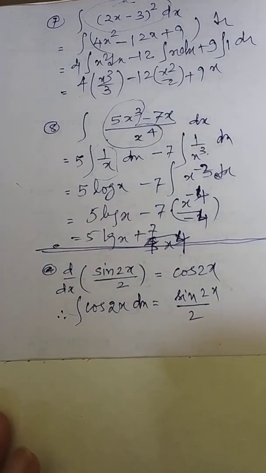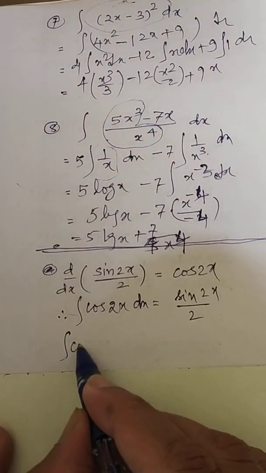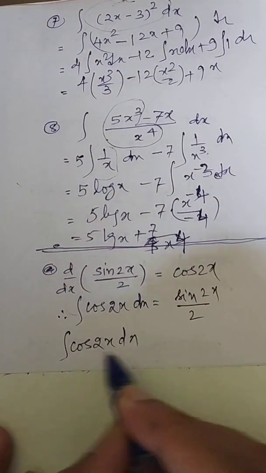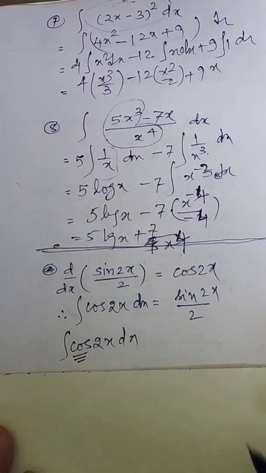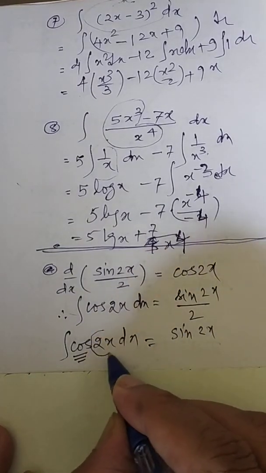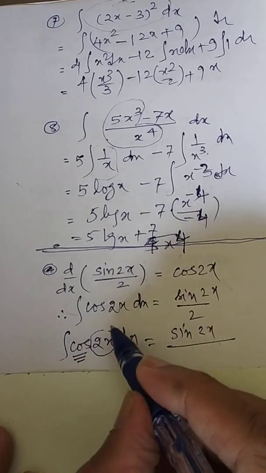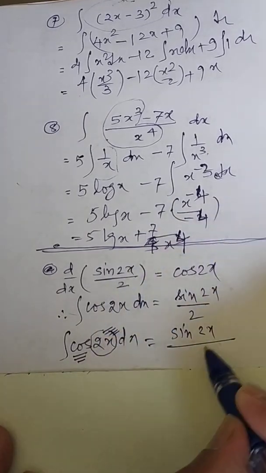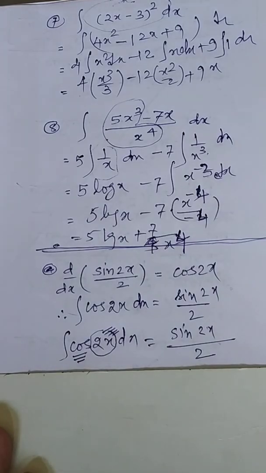Now how to relate this? I am writing the same question again. Now I am asking what is the integration of cos. You will tell me sin. But this part will be as it is, divided by the derivative of this, which is 2. Are you connecting? Derivative of that.